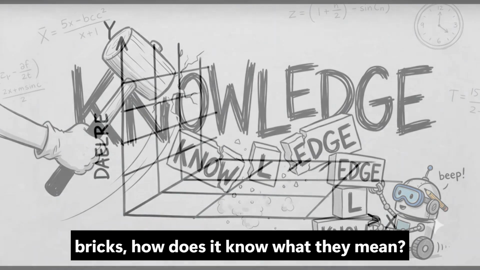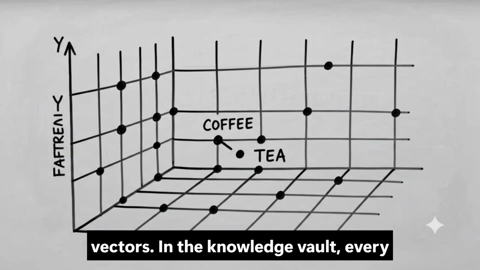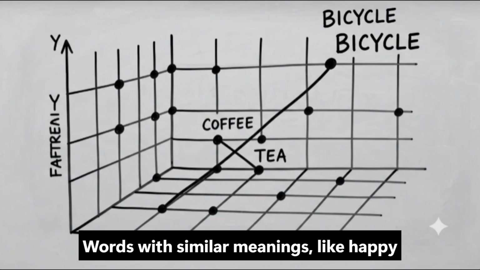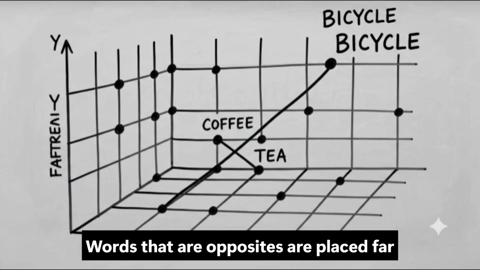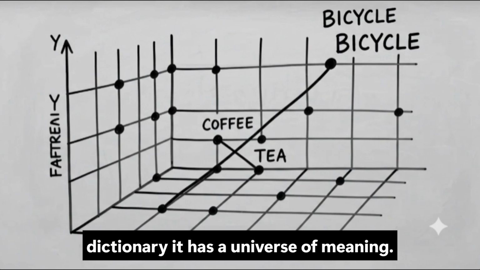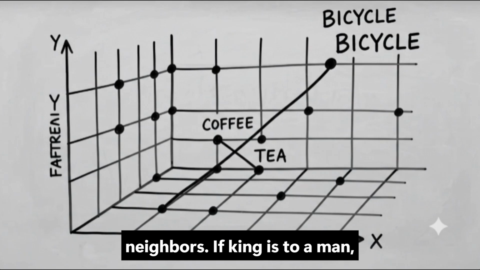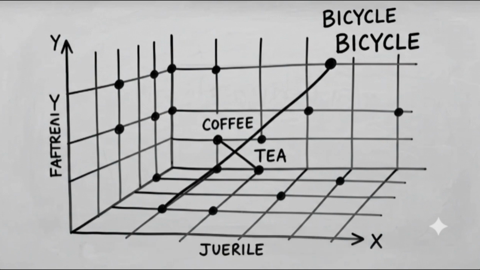Once it has the bricks, how does it know what they mean? This is the logic of embeddings, or word vectors. In the knowledge vault, every word is given a coordinate on a 3D map. Words with similar meanings, like happy and joyful, are placed close together. Words that are opposites are placed far apart. The machine doesn't have a dictionary, it has a universe of meaning. It understands a word by looking at its neighbors. If king is to man, then queen is to woman. The logic is purely spatial.